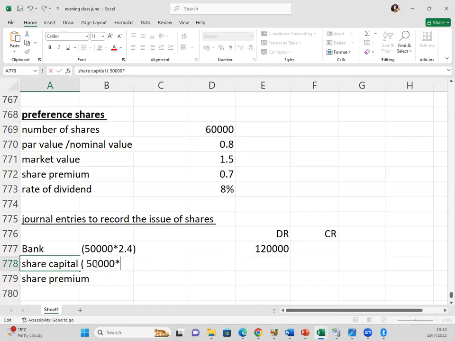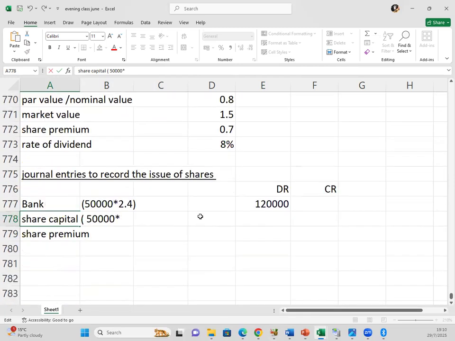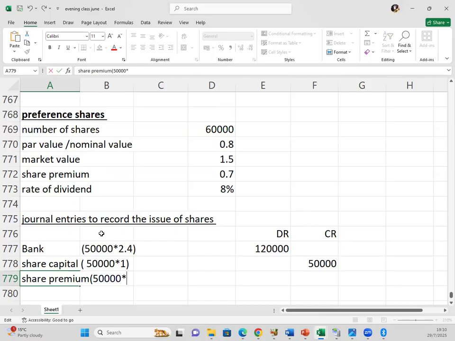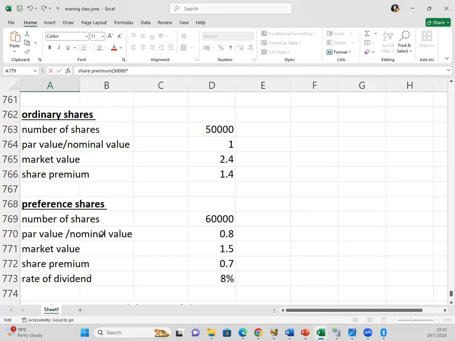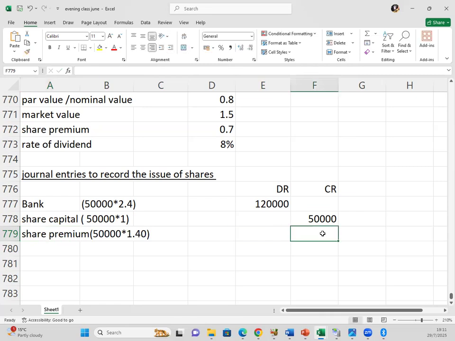In the share capital, we transfer the par value, so you multiply 50,000 by the par value of dollar. Then for the share premium, you multiply the 50,000 by the premium per share, which for the ordinary shares was $1.40. So there's 50,000 times $1.40.